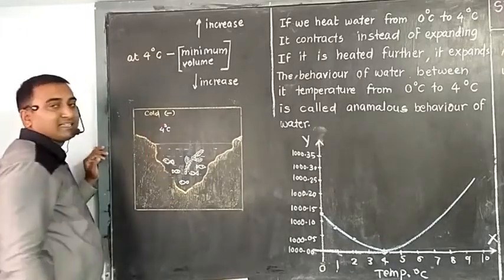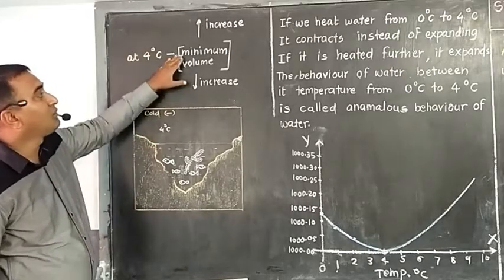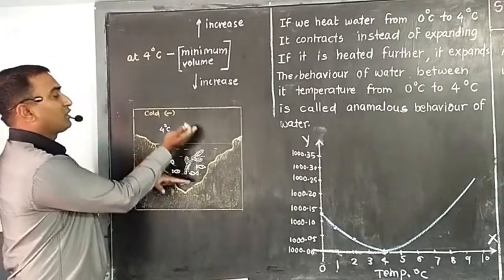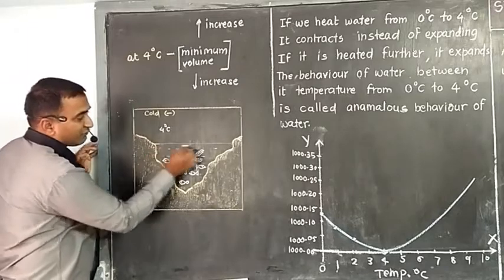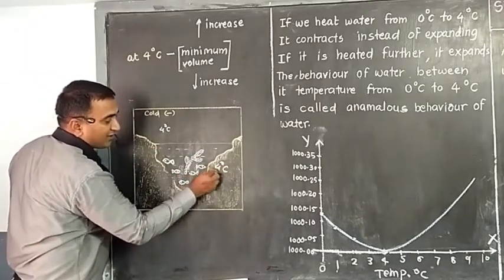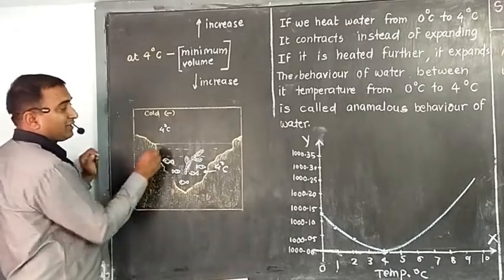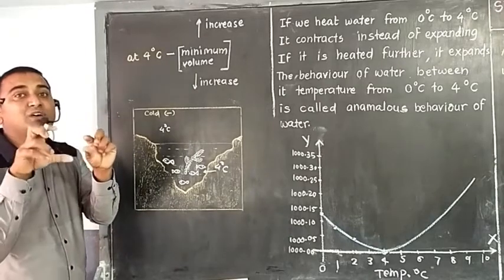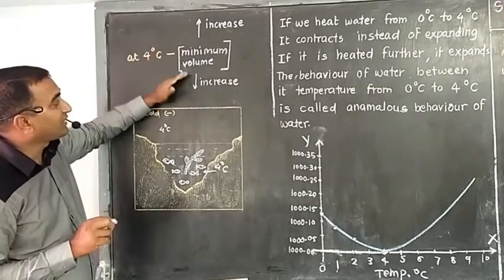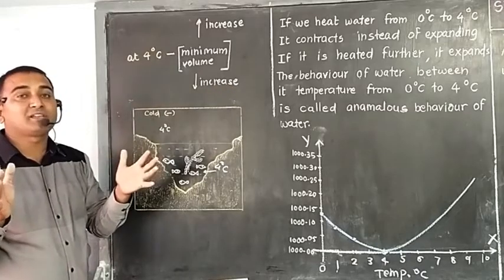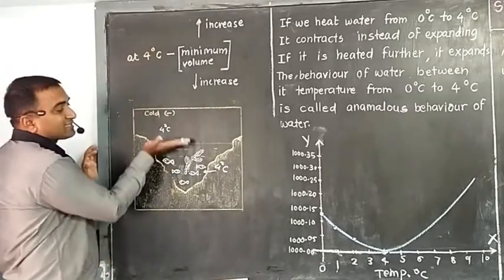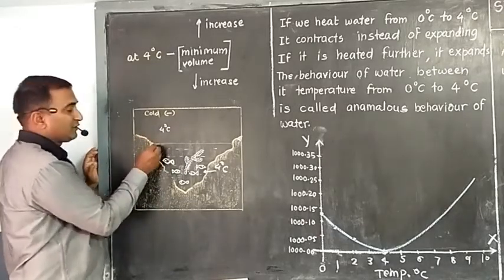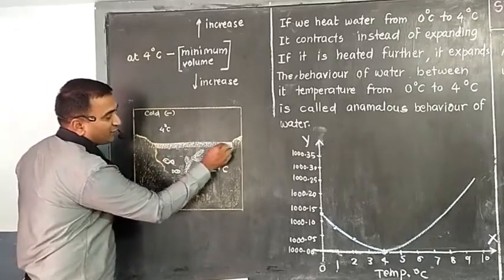Before reaching 0 degree Celsius, when temperature is 4 degrees Celsius, definitely what will happen? Minimum volume, maximum density. So this water will come down and the remaining part of water will go up. So generally first all the water is at 4 degrees Celsius, and then if temperature decreases below 4 degrees Celsius, to 3 degrees Celsius, it starts to expand, because below 4 degrees Celsius volume increases, density decreases. So the decreased density water will be on top. Then again 3, 2, 1, 0, and this layer starts to convert into ice.